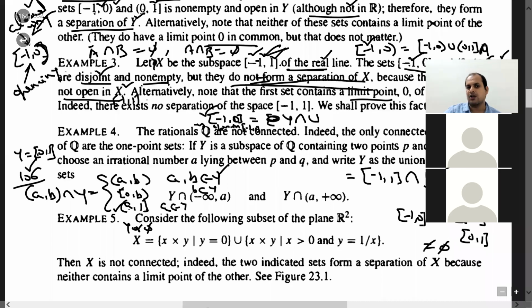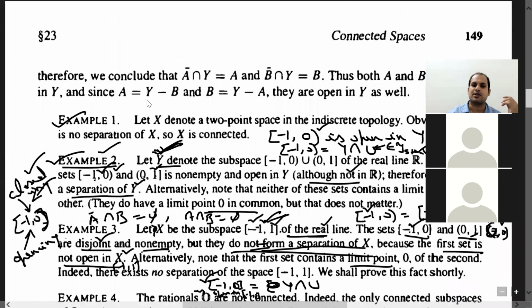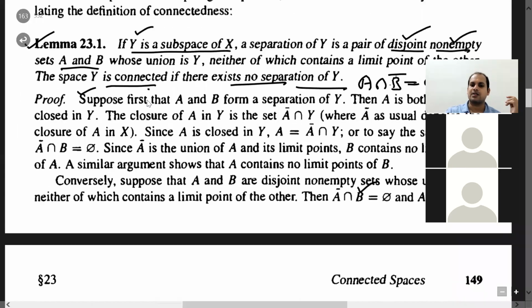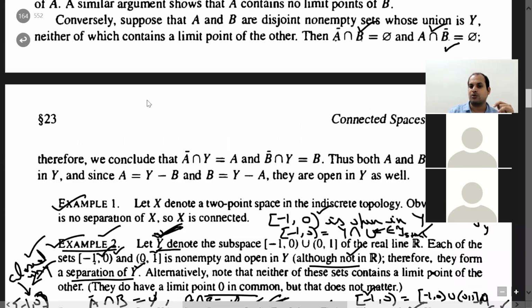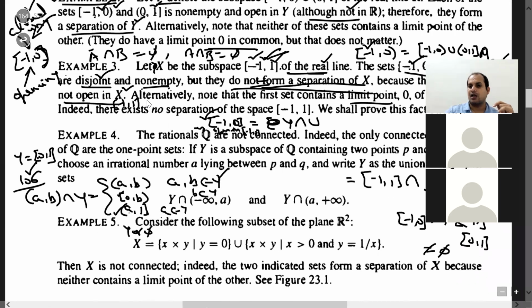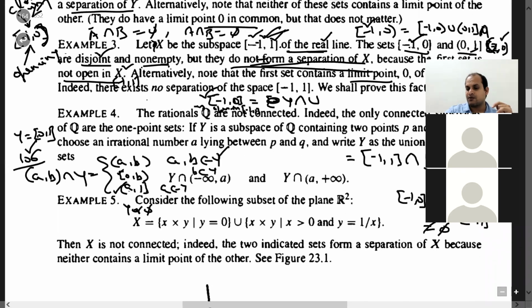It is not equal to phi. So your definition of limit point fails here, because your definition of limit point demands that if A and B are forming a separation of Y, then A closure intersection B as well as A intersection B closure, both have to be phi. Both have to be empty. But what is going on here? A closure intersection B is empty, but B closure intersection A is non-empty. So in this way, you can also look at it.